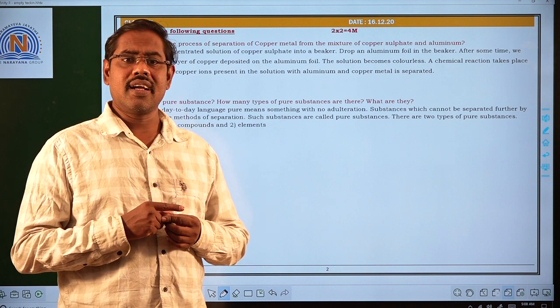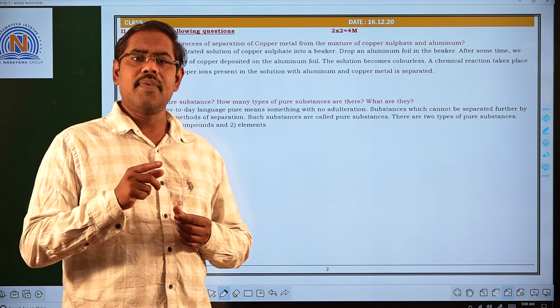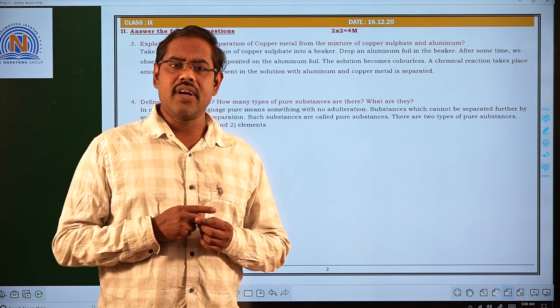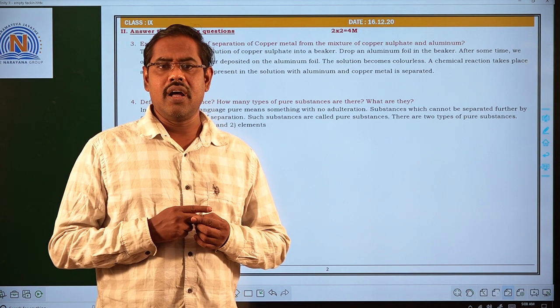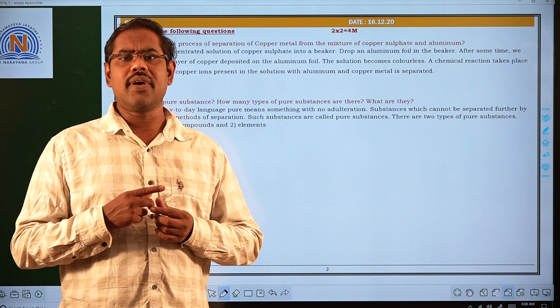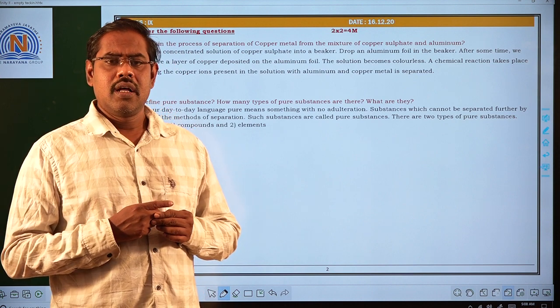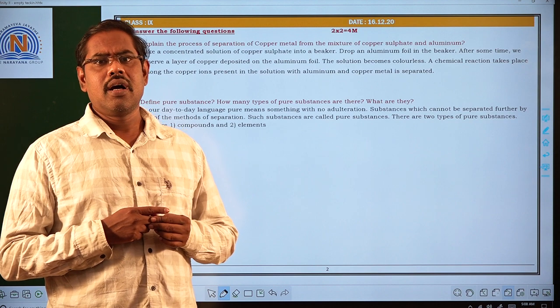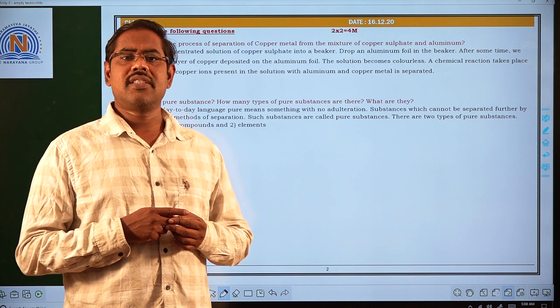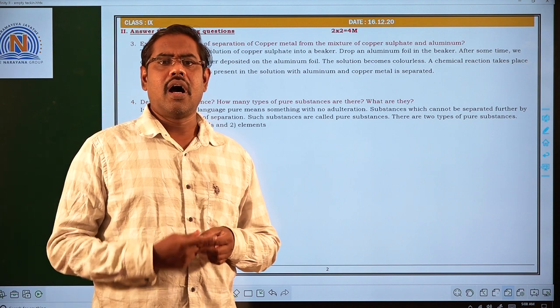Before the chemical reaction the copper sulfate solution is blue in color. After the chemical reaction the solution becomes colorless. Like that we can separate the copper from the mixture of copper sulfate and aluminum.